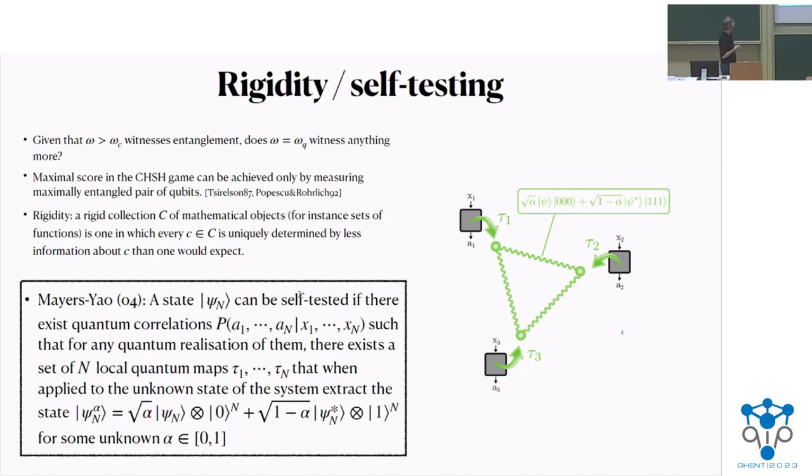The concept of self-testing was introduced by Mayers and Yao in 2004, and it says that some state psi_n, which we call the target state or reference state, can be self-tested if there exist quantum correlations such that for any quantum realization of them, we can find n local quantum maps that extract a state of this form. We are extracting a coherent superposition of our target state and its complex conjugate.